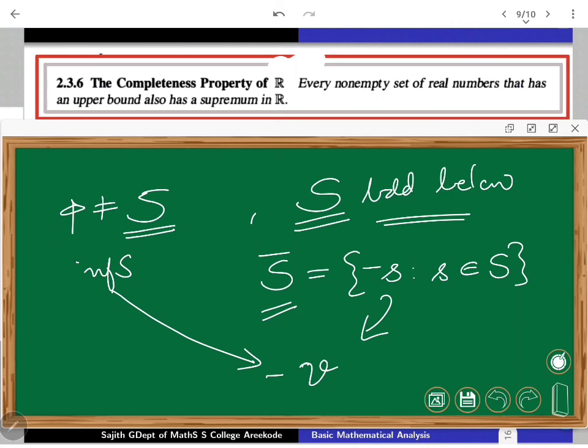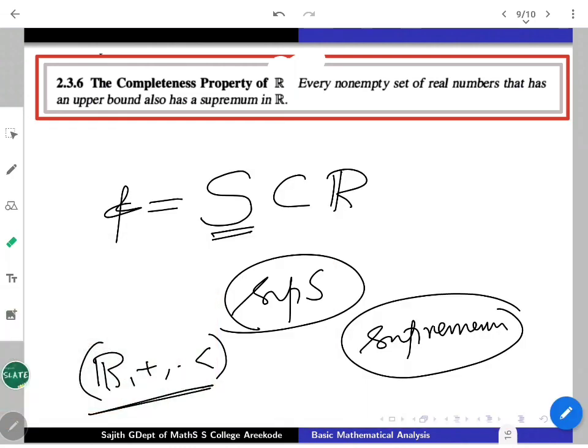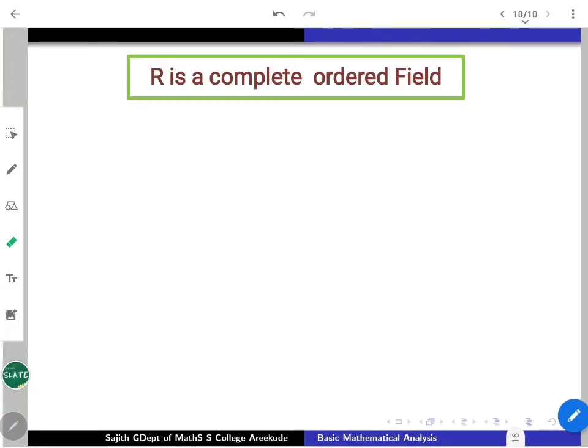How to differentiate Q from R? That is our fundamental question we started with. So what I wanted to conclude now is that R is a complete ordered field.